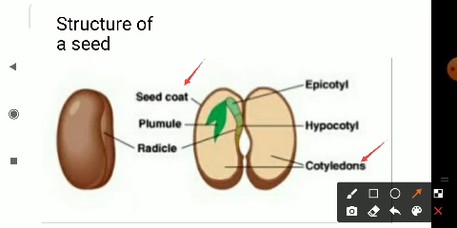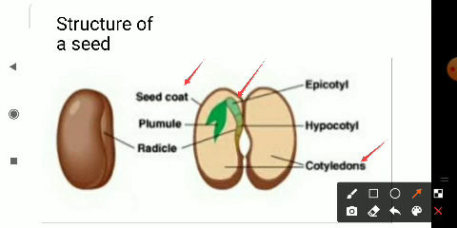Now these cotyledons, why are they present? With cotyledons, they store the food for the baby plant. They store the food for the baby plant. Now here, as we just split the two seeds, you can observe the baby plant, children. Understood? The two leaves are attached. Here you can observe the two small light green color leaves will be present, and these will be attached to one of the cotyledons.